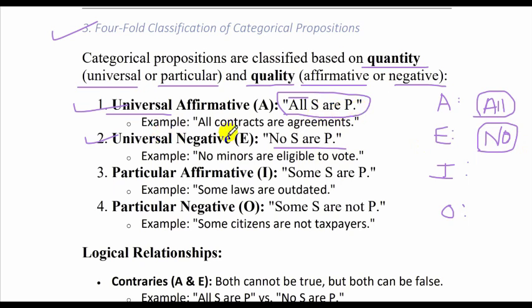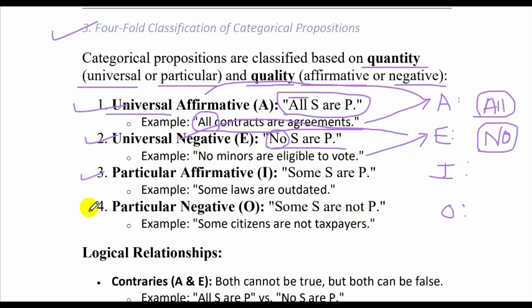So they have given examples also. All contracts are considered as agreements. All contracts are agreements. Whenever we get this kind of statement, we say that it is an A statement where the word all is used, and we also say that it is universal affirmative. Wherever we get a statement with the word no, then again it is universal, but it is negative. It is talking in a negative sense. So here we are saying no minors are eligible to vote. So this is an E proposition. E stands for universal negative.